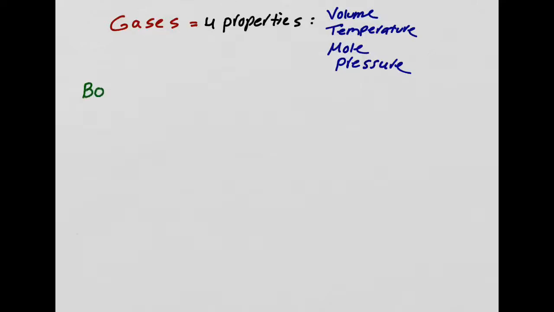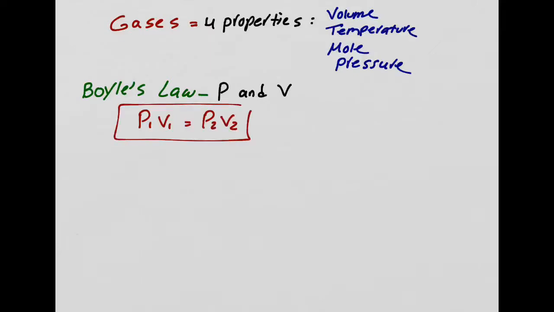The first scientist who came up with this was Boyle. And he has a law named after him, Boyle's law. Boyle's law looks at the relationship between pressure and volume. P1 times V1 equals P2 times V2. That is Boyle's law. And this is, of course, assuming that there is no change in moles and temperature.